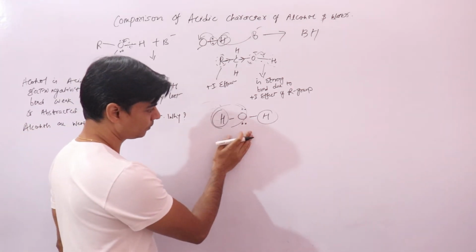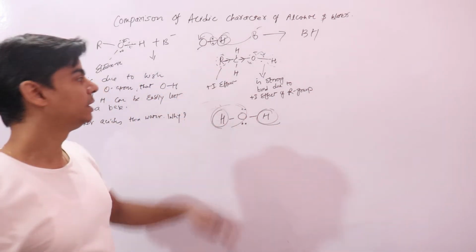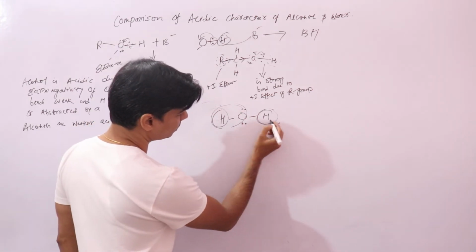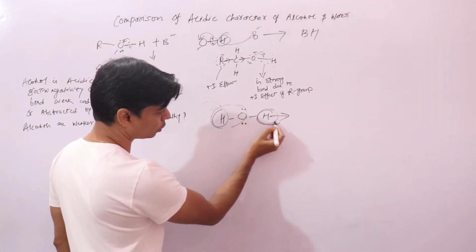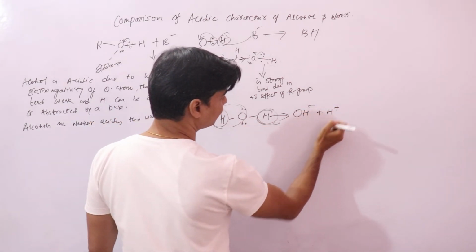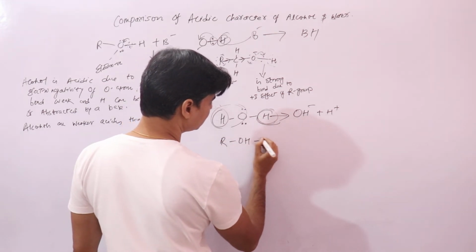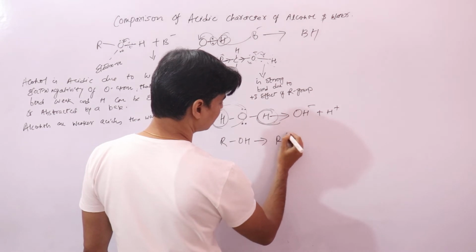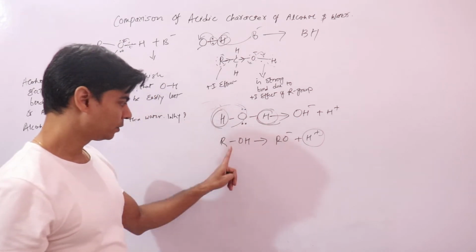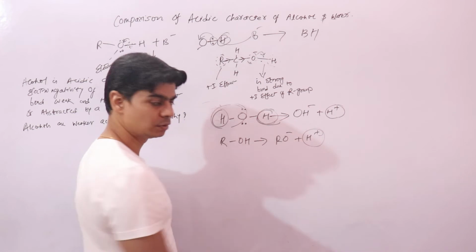So this proton can be easily lost in comparison to alcohol, because the acidity is because this water can lose one proton from this OH bond to form hydroxide plus hydrogen ions. Now if you look at the same thing in ROH, it gives RO minus plus proton, but the release of proton from this alcohol is difficult compared to release of proton from water. Why?